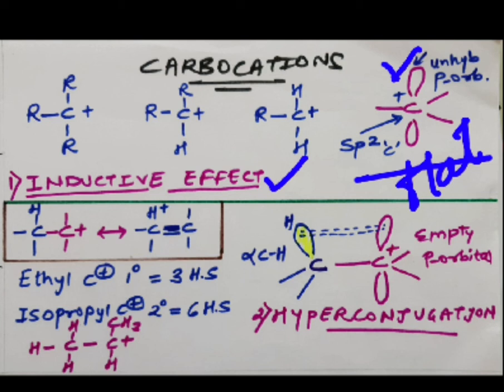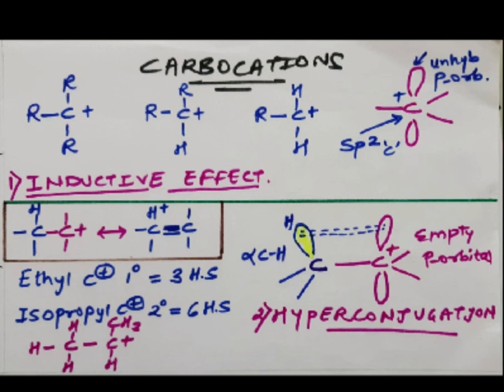Just see, this is a tertiary carbocation, right? In a tertiary carbocation, there are 3 alkyl groups. All the 3 alkyl groups will have a tendency to donate electrons. All of them will show a positive inductive effect. What will happen because of this positive inductive effect? Definitely the dispersal of the charge will take place, right?